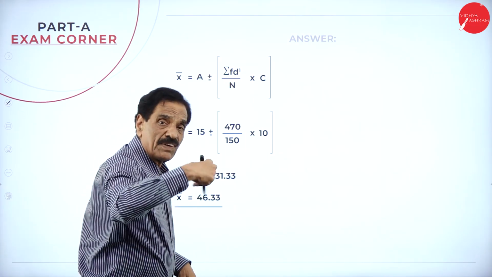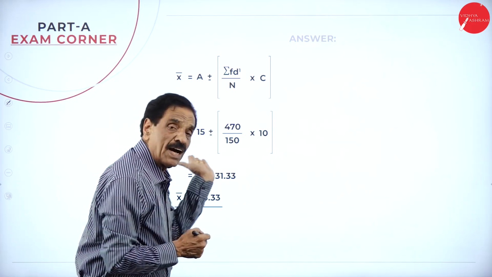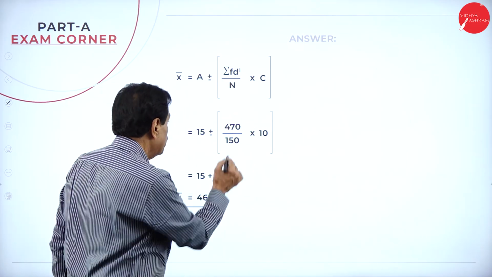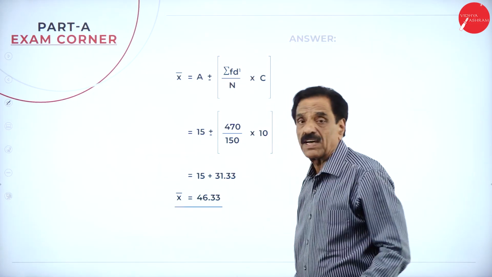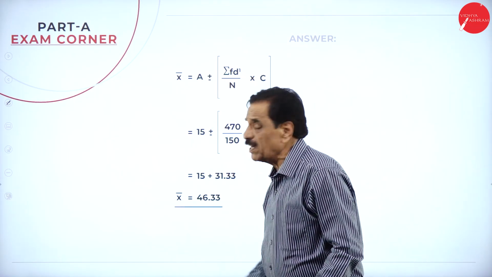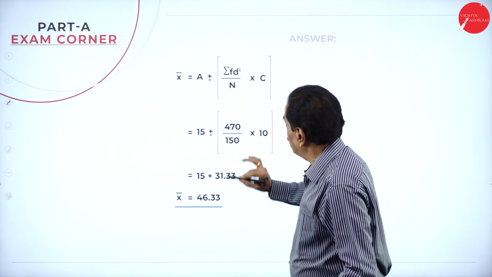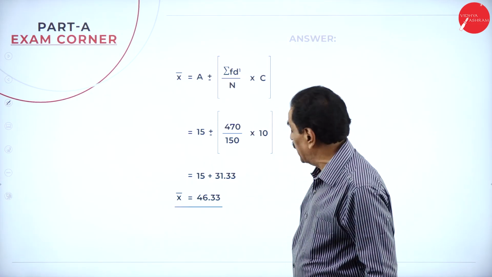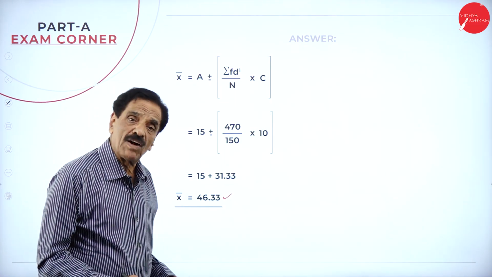So we assume the first number as 0, that is 15. Why do you write plus or minus? It may be plus or minus. Plus 470 divided by 150 into 10. If we simplify this, we'll get 31.33. If we add this figure, 46.33 is the mean. I think you got the point. A is the assumed mean. We have assumed 15. Your sigma f d dash is 470 divided by 150 into 10. It will come 31.33. If you add the figure, it is 46.33. Hope you have followed this.